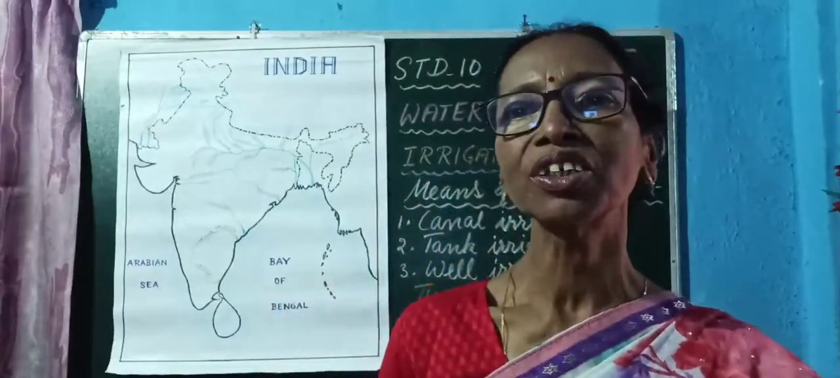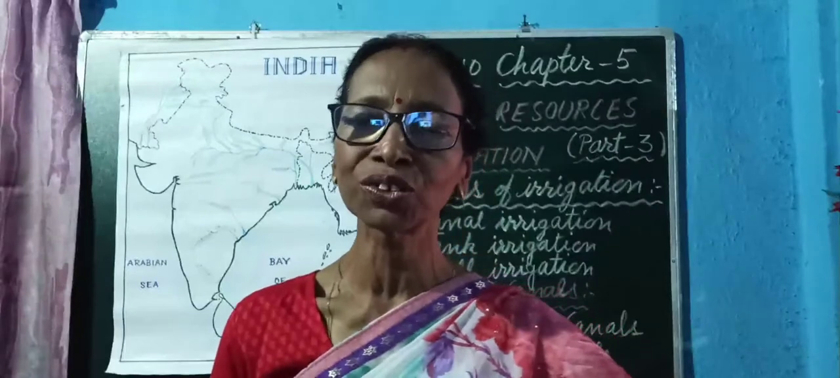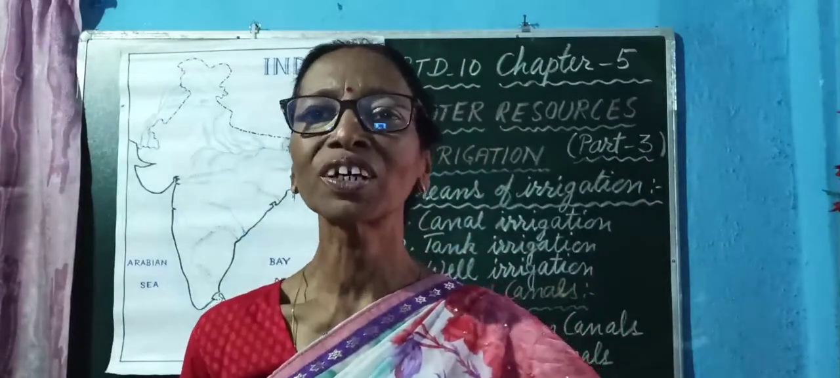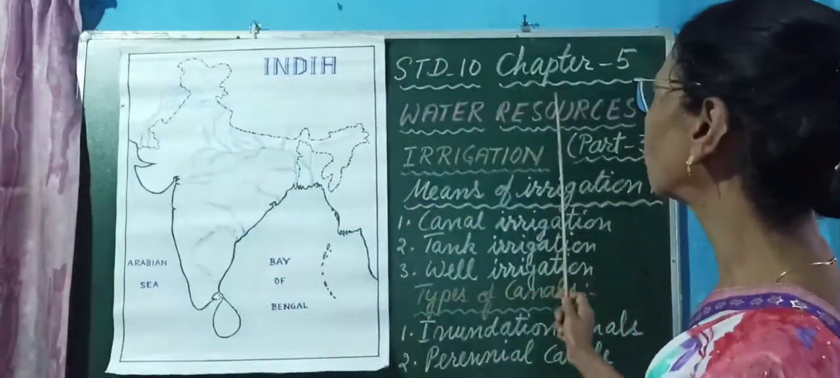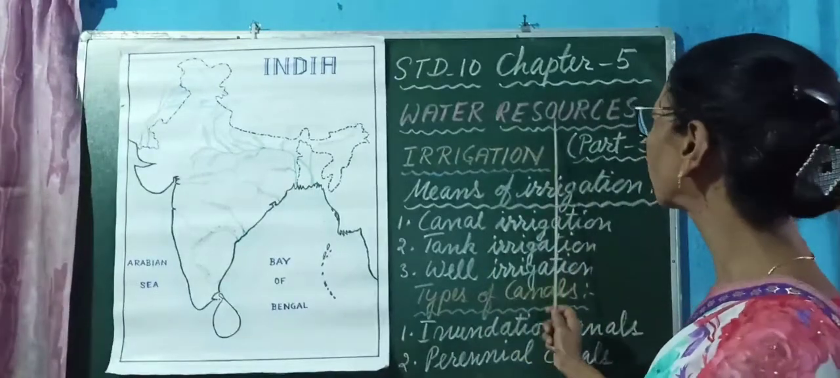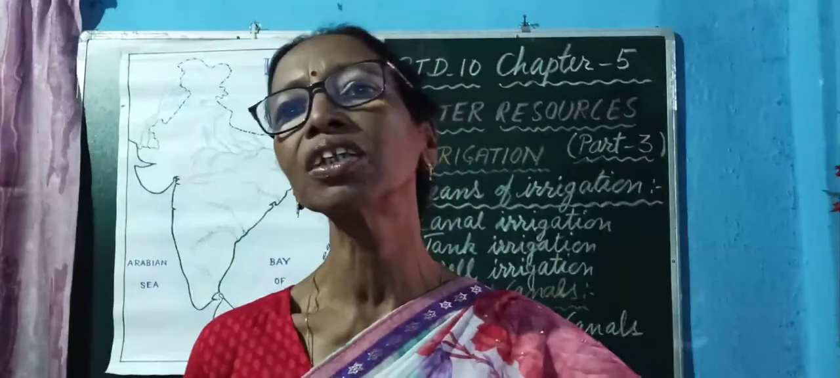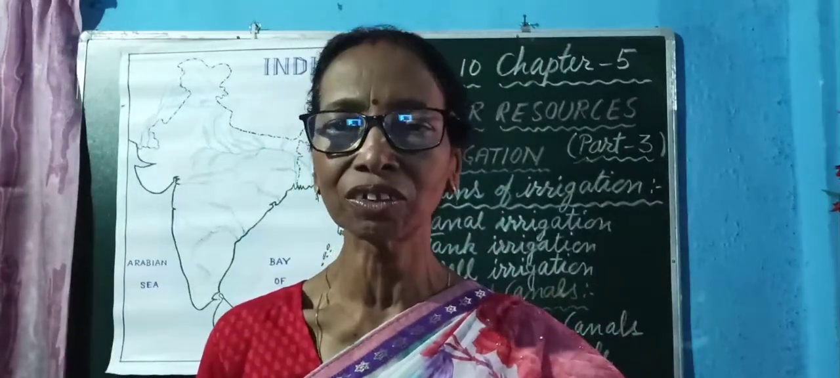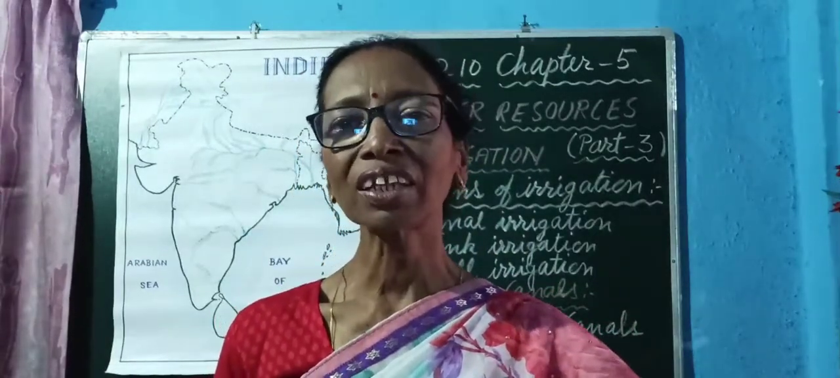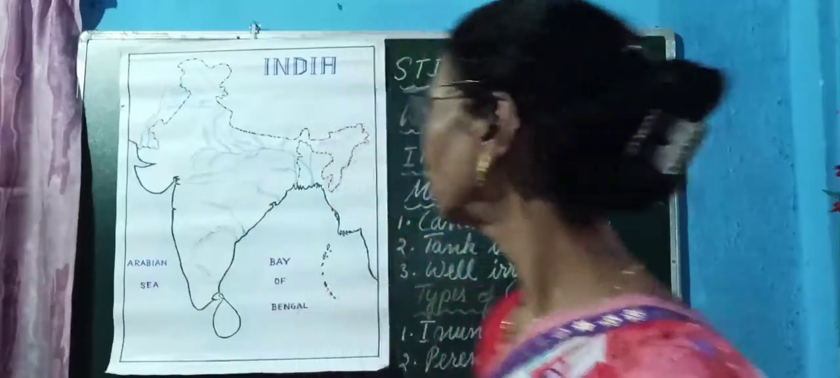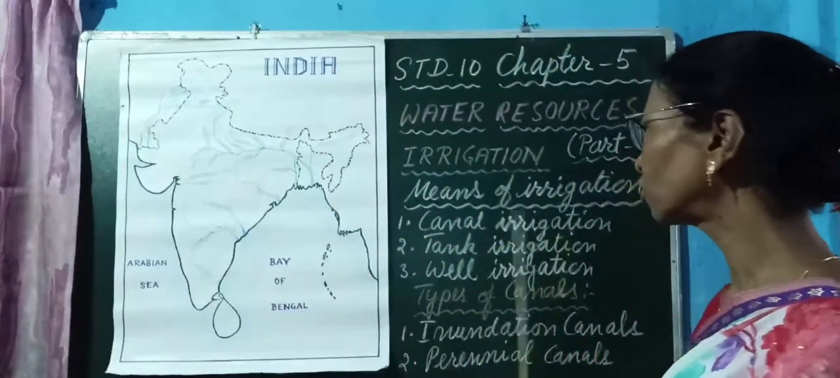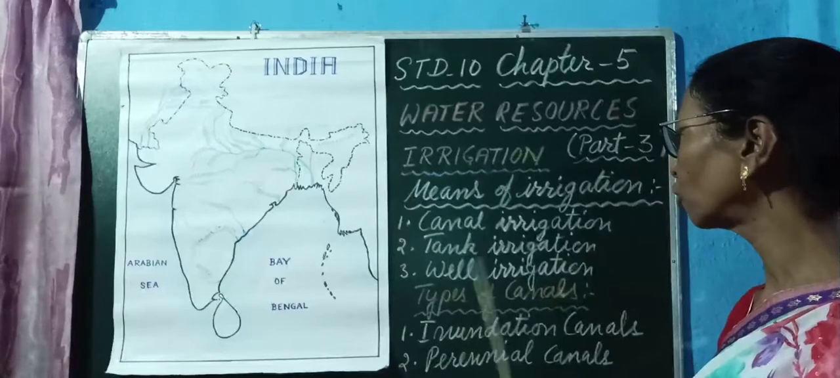In Geography, you are learning about water resources. Today, you are going to learn the same chapter, chapter 5, Water Resources, part 3. In this part 3, you are going to learn about the means of irrigation. There are three types of means of irrigation. They are canal irrigation, tank irrigation, and well irrigation.